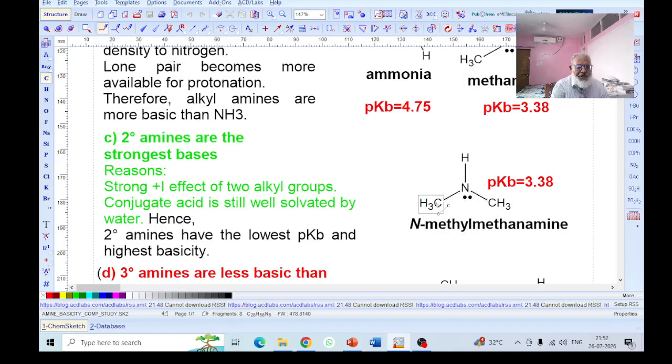There are two plus I effect groups, CH3 and CH3. Both are releasing their electron density toward the nitrogen. This enhanced electron density increases the basicity. That's why pKb is 3.38. This is the rough value, might differ in points.